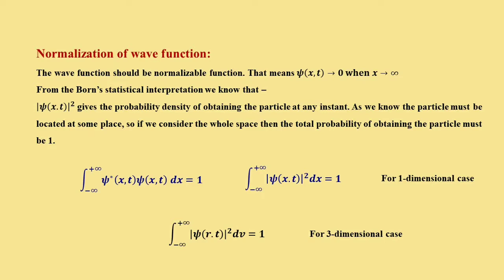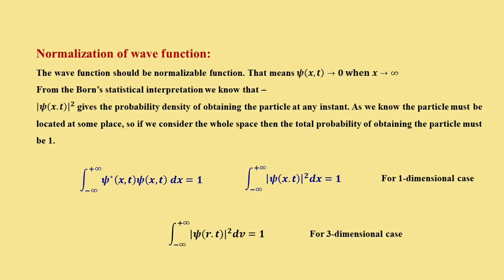Now if we integrate it over the whole space, with limits from minus infinity to plus infinity, then the integral of mod of psi(x,t) whole square dx should be equal to 1. That means the particle must be located somewhere. So if we consider the whole space, then the total probability of obtaining the particle must be equal to 1. And what is mod of psi(x,t) whole square? As we have seen, this is psi star psi, with psi star being the complex conjugate of the wave function.